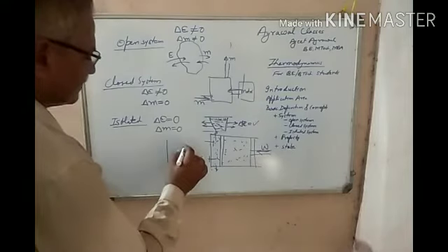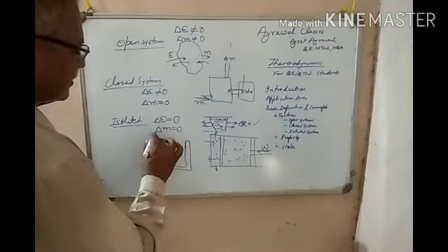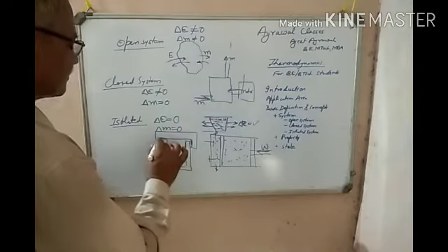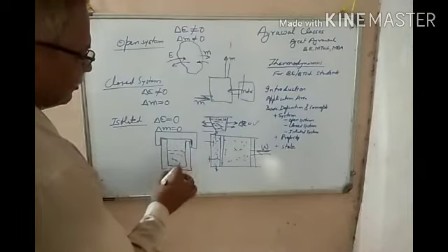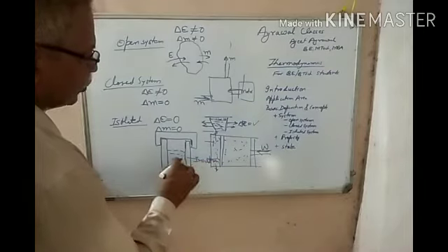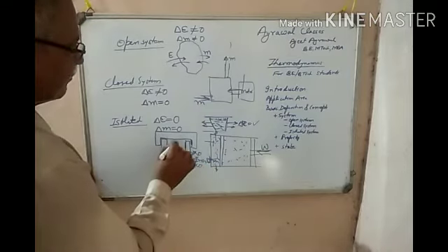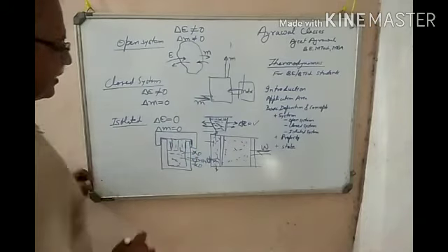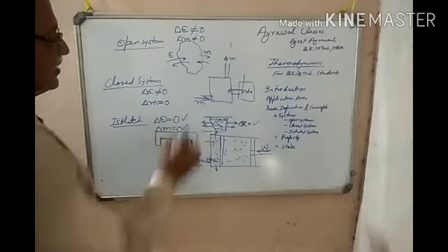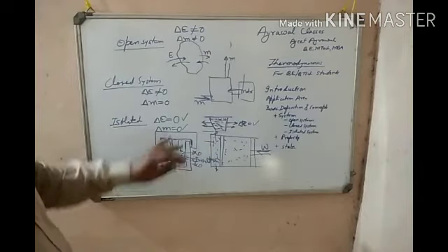You can consider as an example a thermos flask where you are putting some hot liquid in this thermos. Because of this insulation, no heat is going out, it is zero, and whatever vapors are there, they are coming back here. So in this case, the change in mass is zero, and the energy transfer during the process is also zero.